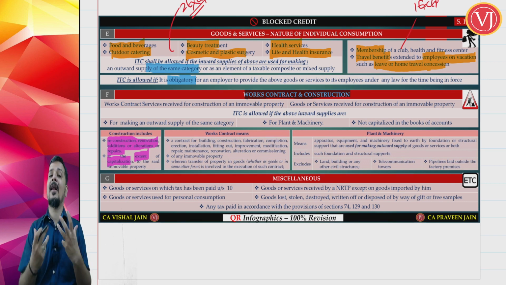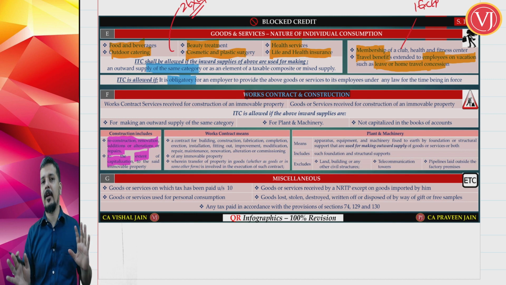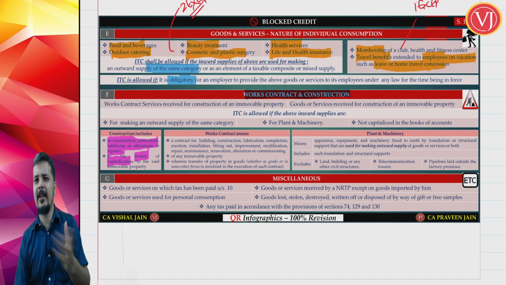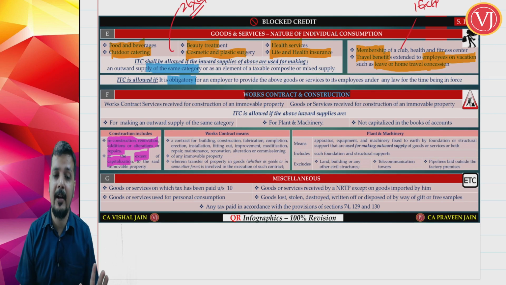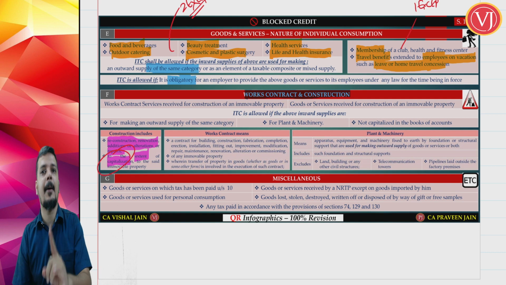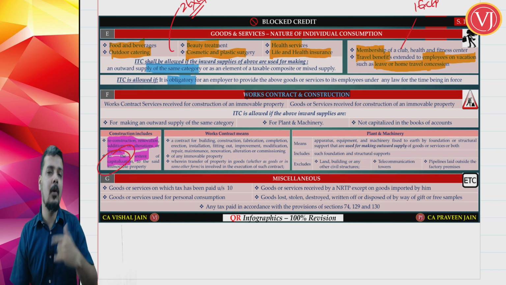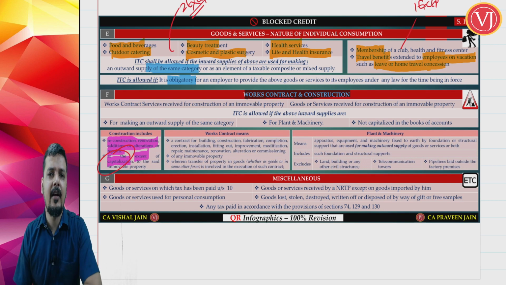Only if you are capitalizing, they are talking about the eligible category. If you are not capitalizing, they are not worried. So construction will include everything: reconstruction, renovation, repairs, alteration, addition, etc. What is the important criterion? The important criterion, friends, here is capitalization. If you capitalize it, then you are not eligible. If you don't capitalize, you can take the credit. If it is charged to profit and loss account, you can take the credit.